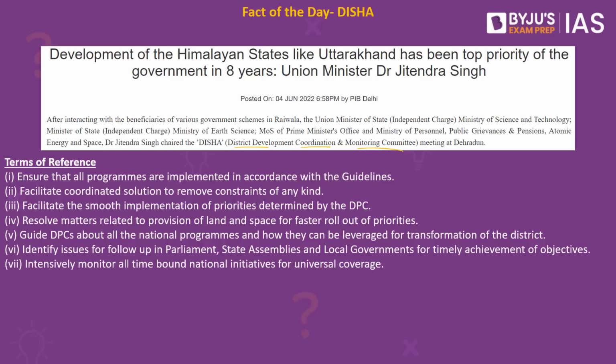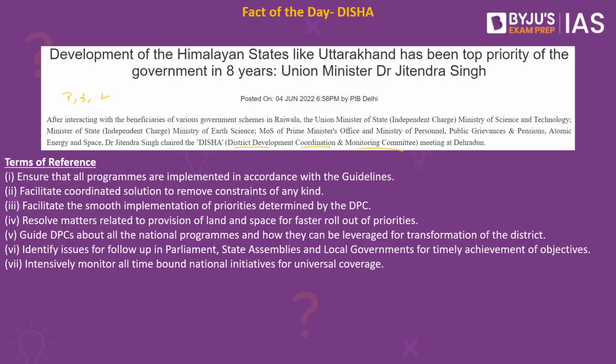So in order to bring coordination between the central government, the state government and the local bodies, the Government of India has come up with what is called DISHA. The District Development Coordination and Monitoring Committee is being formed with a view to better coordination among all the elected representatives, which include the Parliament, the state legislature as well as the local governments. These committees would monitor the implementation of the programs in accordance with the prescribed procedure. The Government of India gives a prescribed procedure and guidelines, and all these guidelines have to be followed, and ultimately this promotes synergy and convergence for greater impact.